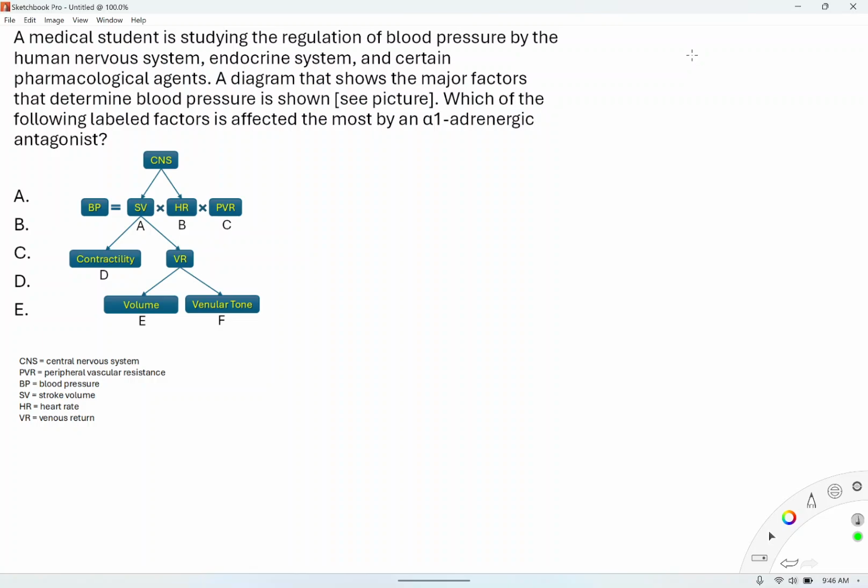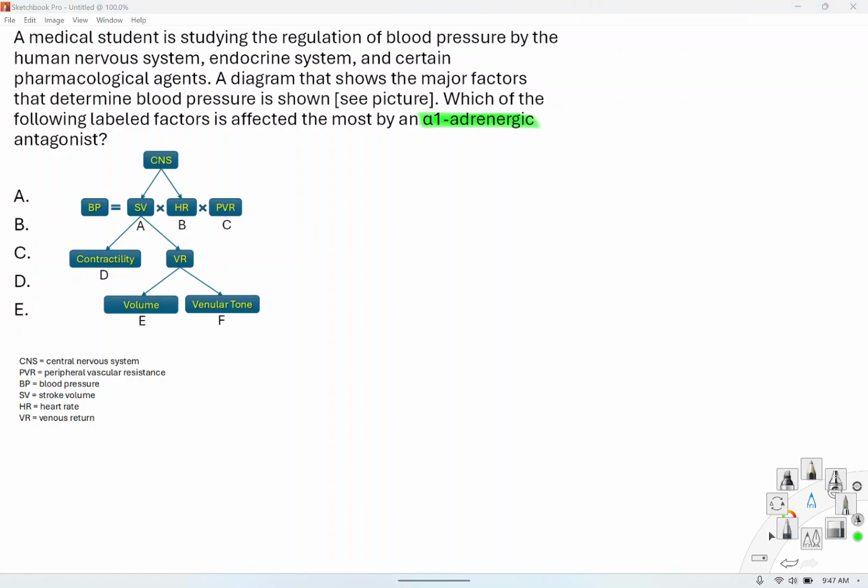And then they give you the diagram. In the diagram, you have A, B, C, D, E, F. SV is stroke volume, heart rate, peripheral vascular resistance. The names are given to you down there. So let's see how we can do this question. The most important thing in this question is which labeled factor is affected the most by the alpha 1 adrenergic receptor amongst the choices that are given.